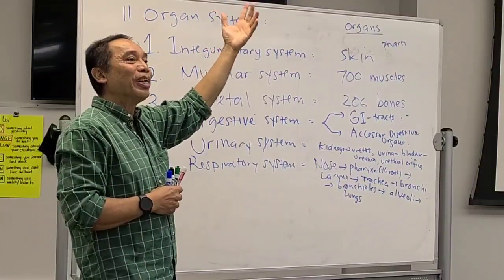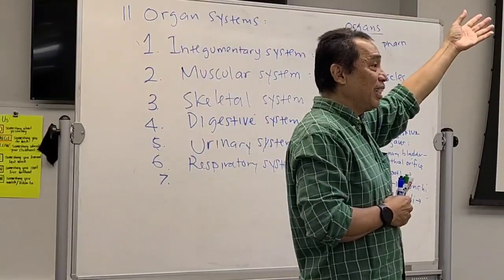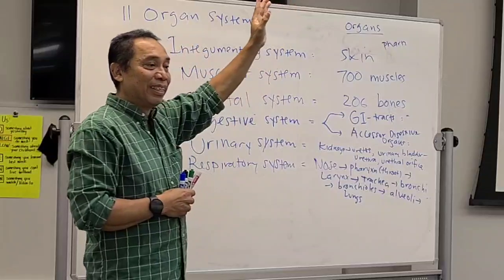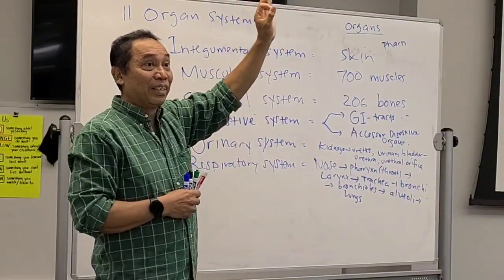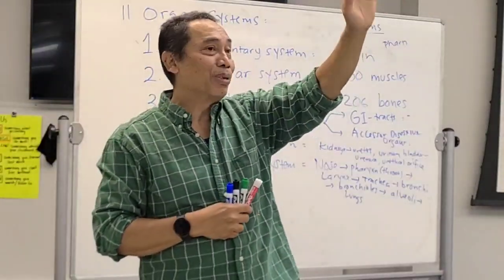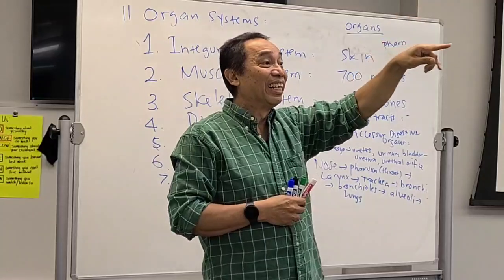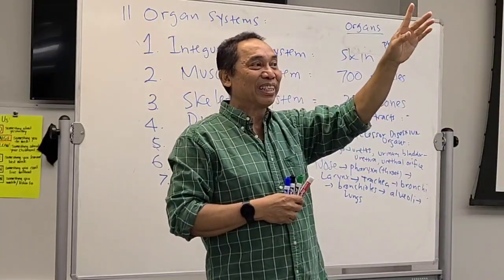So what do you call the system that carries oxygen and other nutrients to your cells? What is the system that carries blood? The what? The nervous system does not carry blood. The nervous system carries information. Cardiovascular system, right?